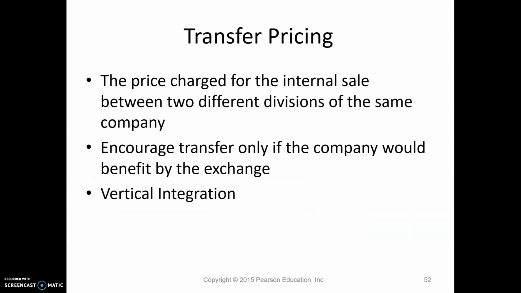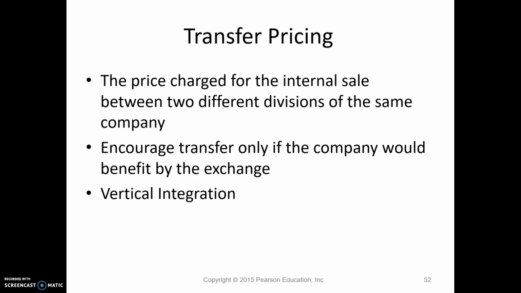The next thing we want to look at is transfer pricing. So this is when you have one division makes something that the other division uses. And this happens more and more frequently. We have what's called vertical integration, where companies will acquire their supplier or they'll acquire one of their largest customers. So that's what happens, is that one division is buying from another division.